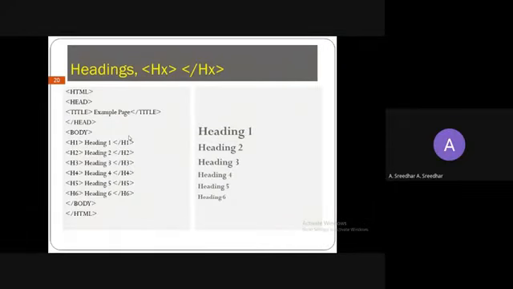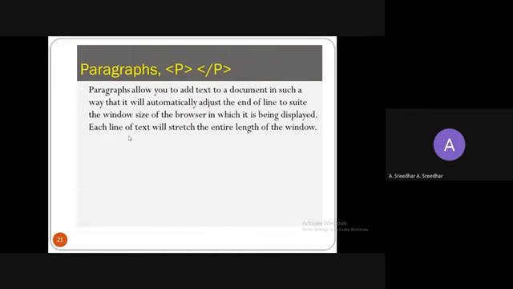This is about headings. Next, move on to the paragraphs. So paragraph tag is nothing but this. If we indicate the character P, that is called a paragraph tag. Paragraphs allow you to add text to the document in such a way that it will automatically adjust the end of the line and suit the window size of the browser in which it is being displayed. So each line of text will stretch the entire length of the window.